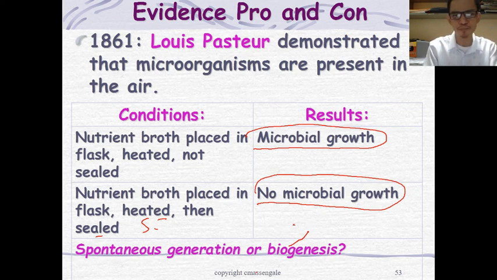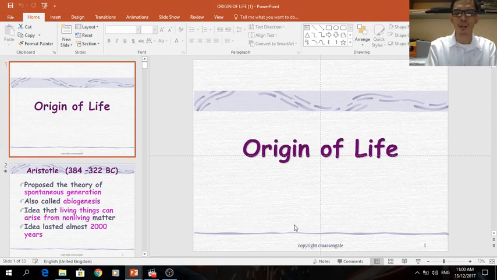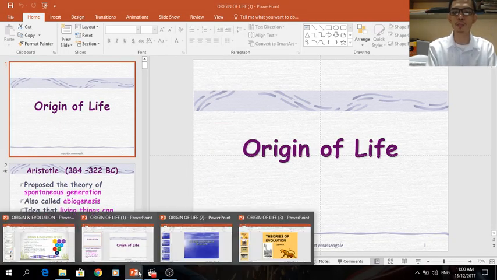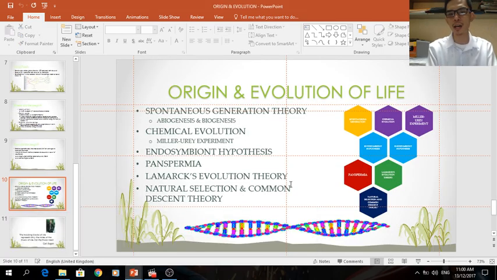Technically, it is somehow yes. It explains that life came from living things. The cells that we have right now obviously come from living cells. That's how the spontaneous generation theory was turned down, and biogenesis is what we believe right now.